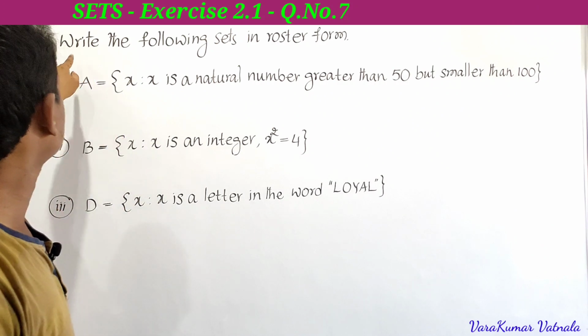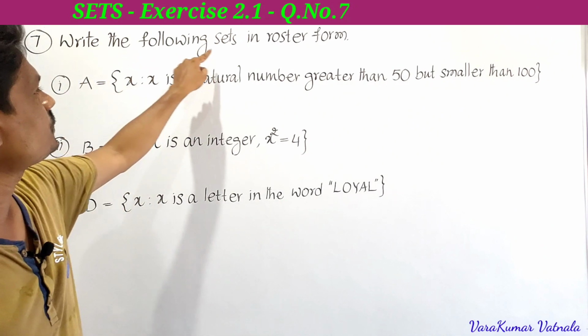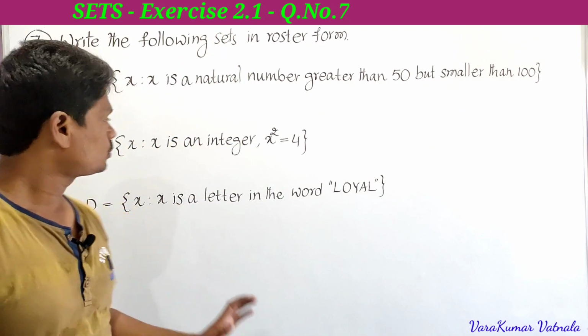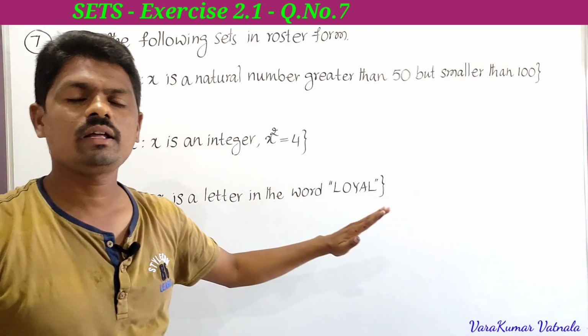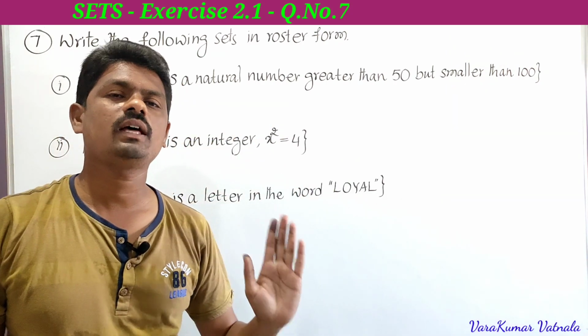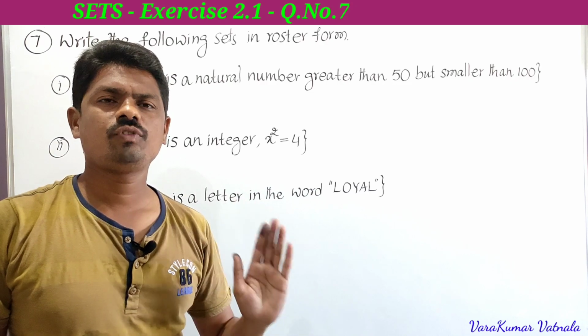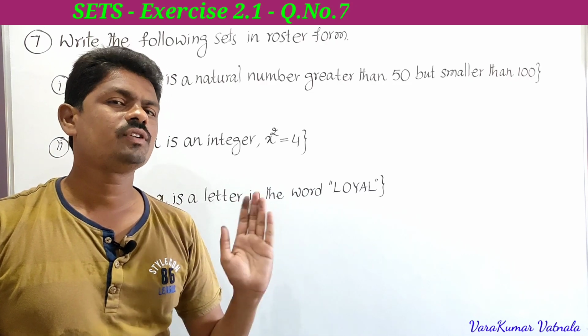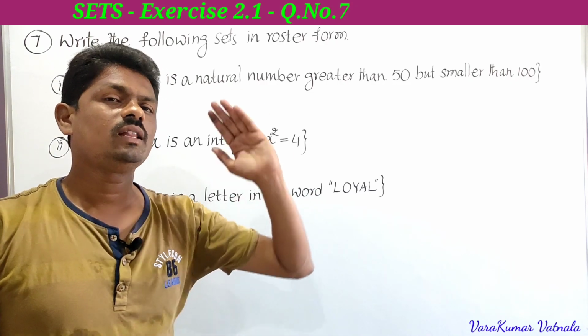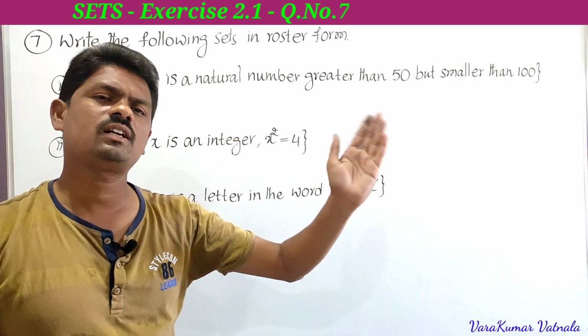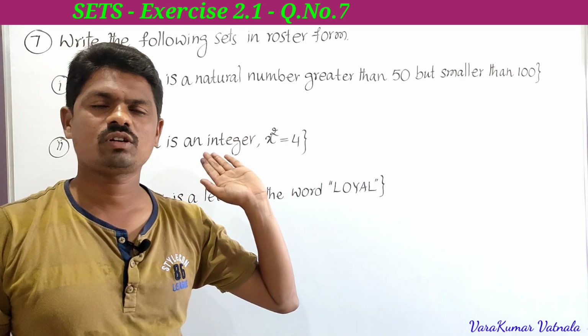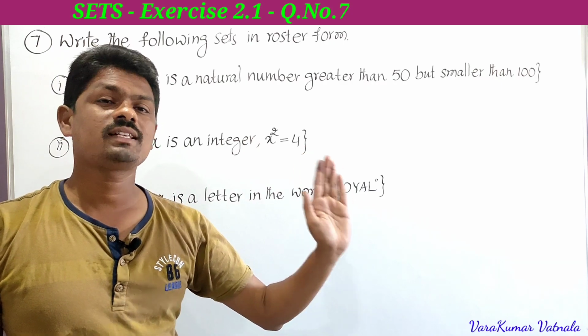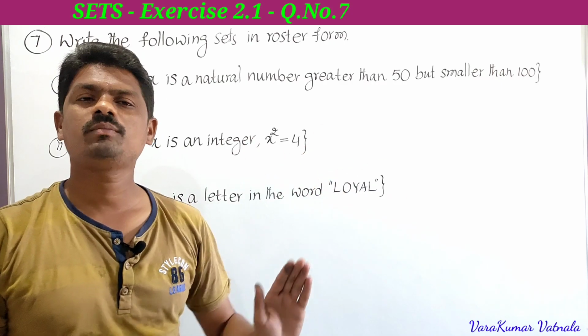See here what he is asking. Write the following sets in roster form. Here he has given them in set builder form, and he is asking to write them in the roster form. In the 5th problem he gave set builder form, and we wrote it in roster form. In the 6th problem he gave roster form, and we wrote it in set builder form.